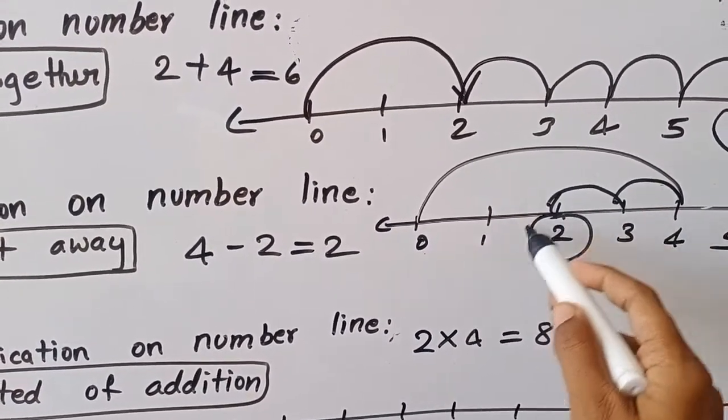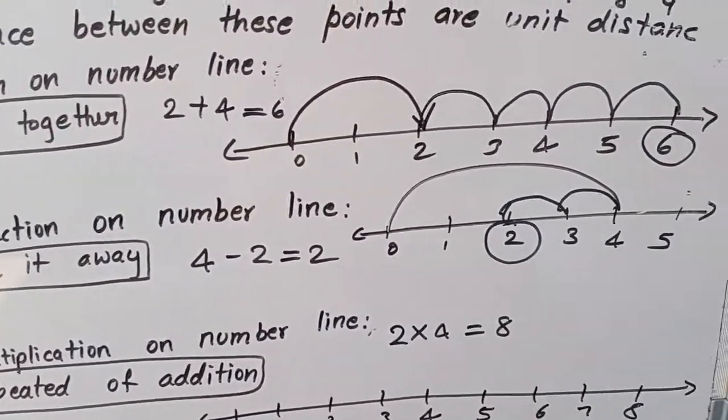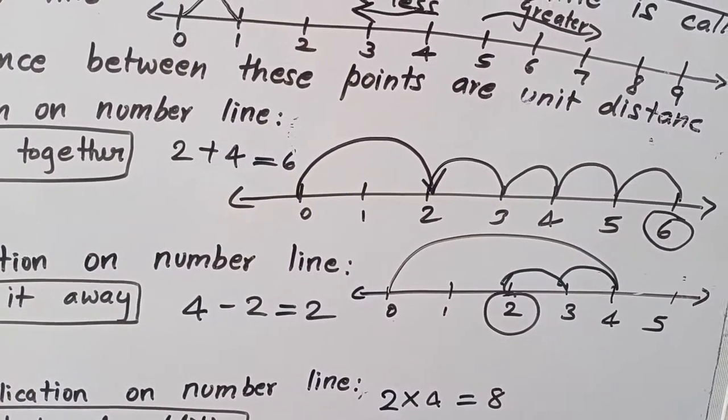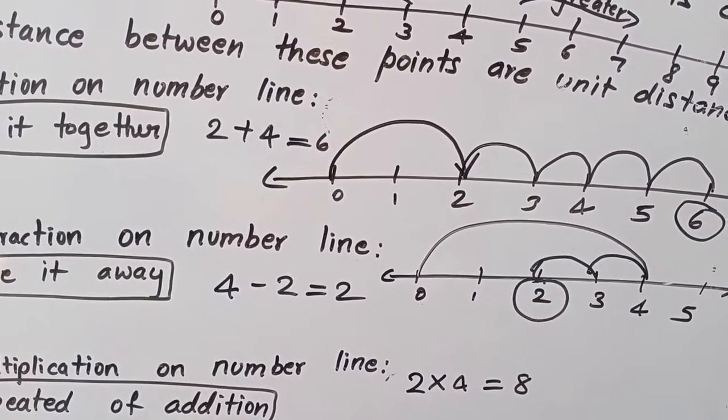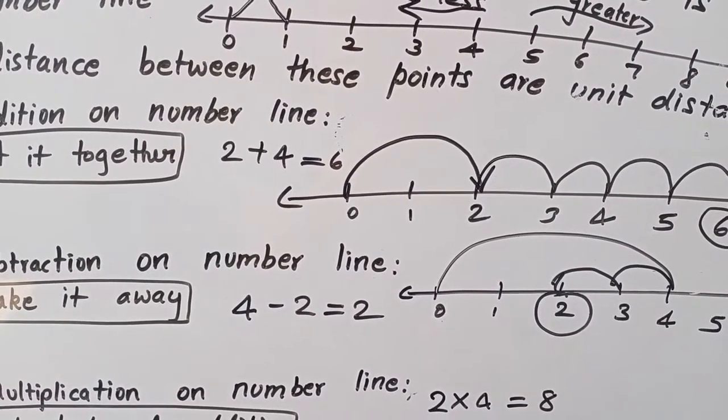Why should I come back? Because subtraction we will do by counting the numbers before. So we have to move back. That's it. So you'll be getting the answer: 4 minus 2 is equal to 2.